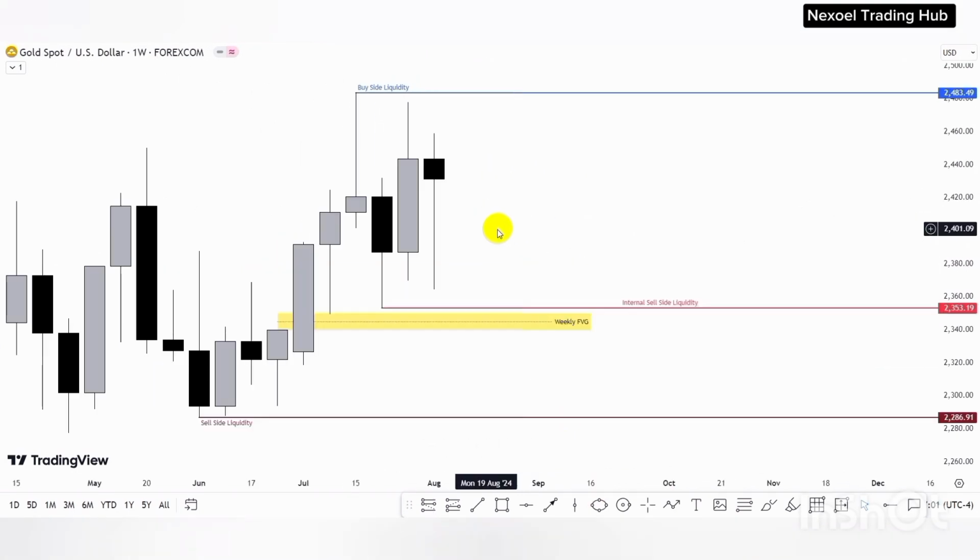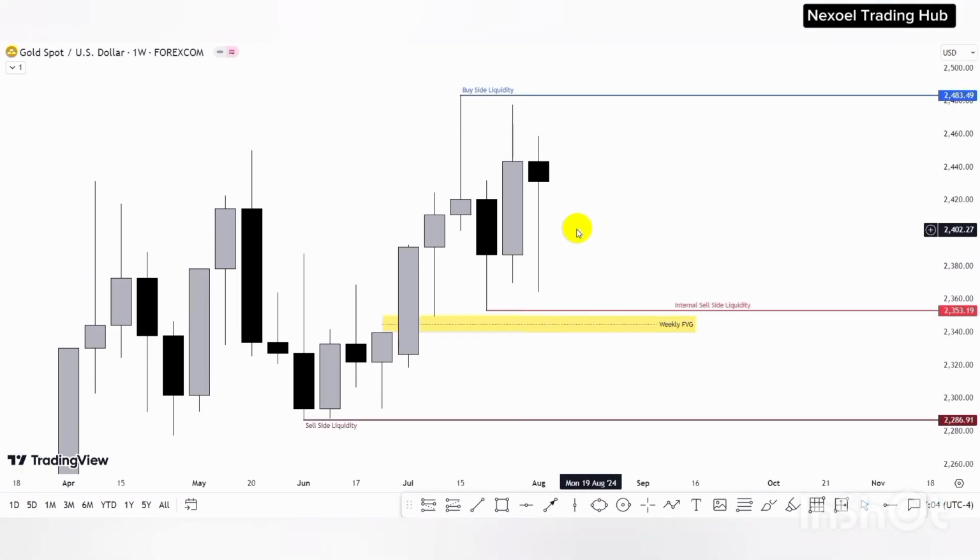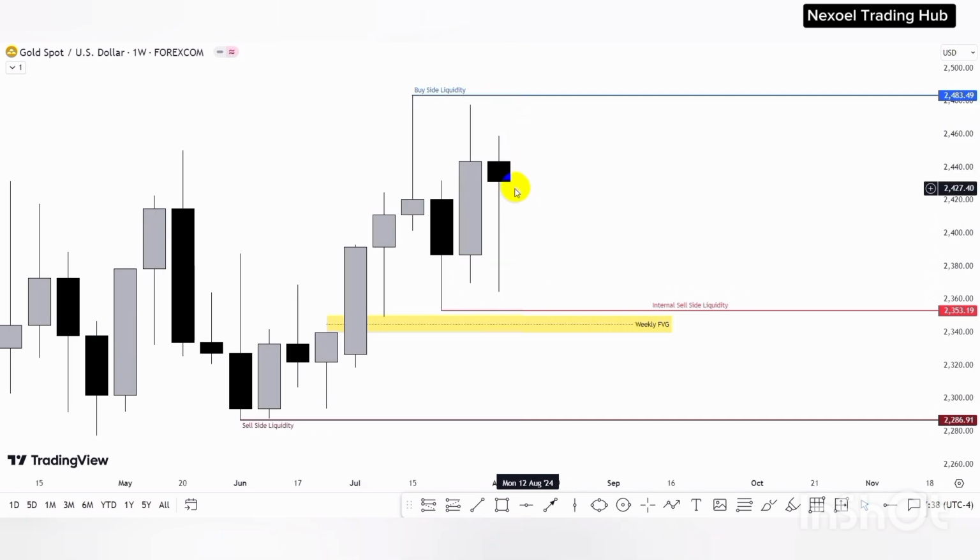This is gold from the weekly time frame. Last week we actually expected to see a bearish movement of price to the downside before we see the bullish move of price to raid the buy side liquidity. So we saw price respect our sell zone, and we had a clean sell movement of price to the downside. But for the buy movement, we had a raid of stop loss, because we never expected price to actually raid these low points, where you see price raided it. And I told us we were expecting to have an up close week for that week.